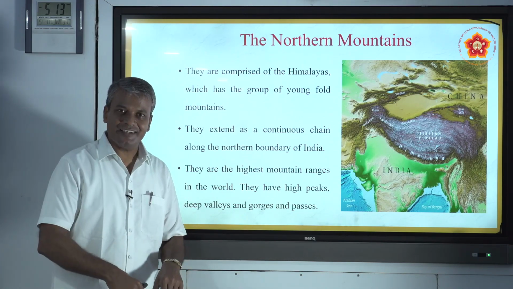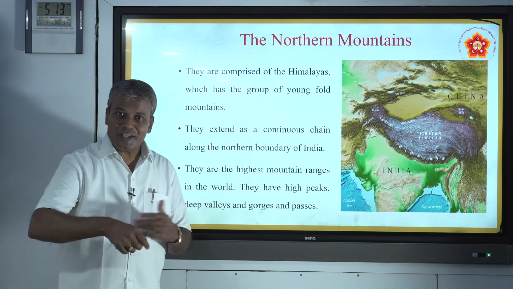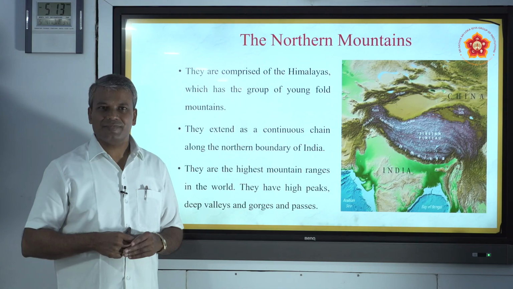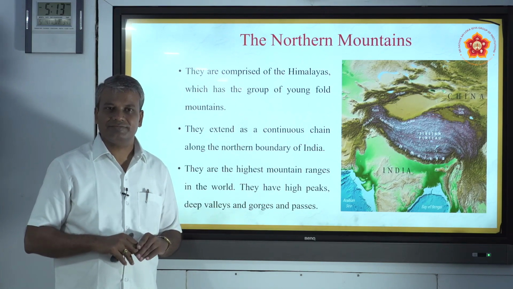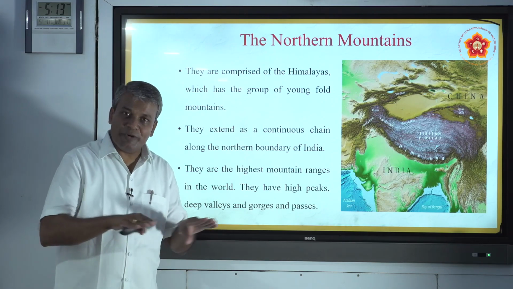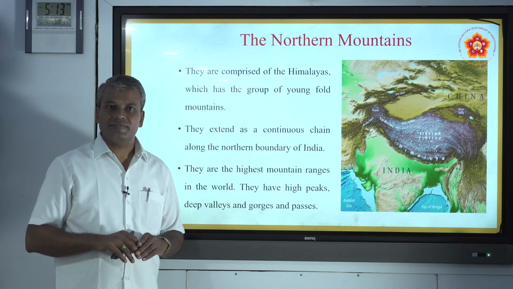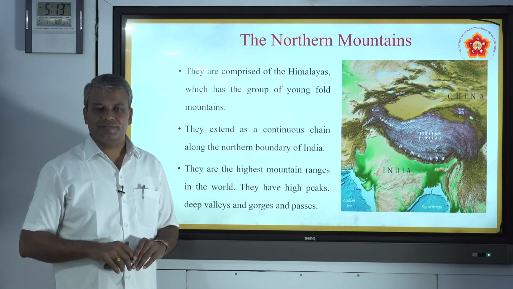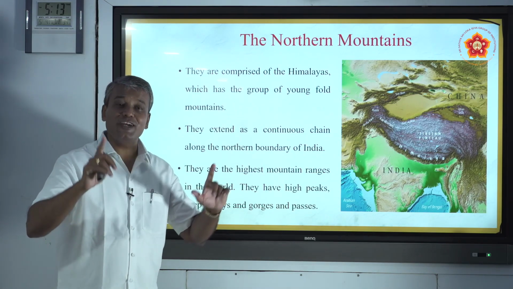Inside the inner core, due to the chemical reaction inside the earth, the tectonic plates movement takes place. These movements will be of two types: one is convergent movement, another one is divergent movement.